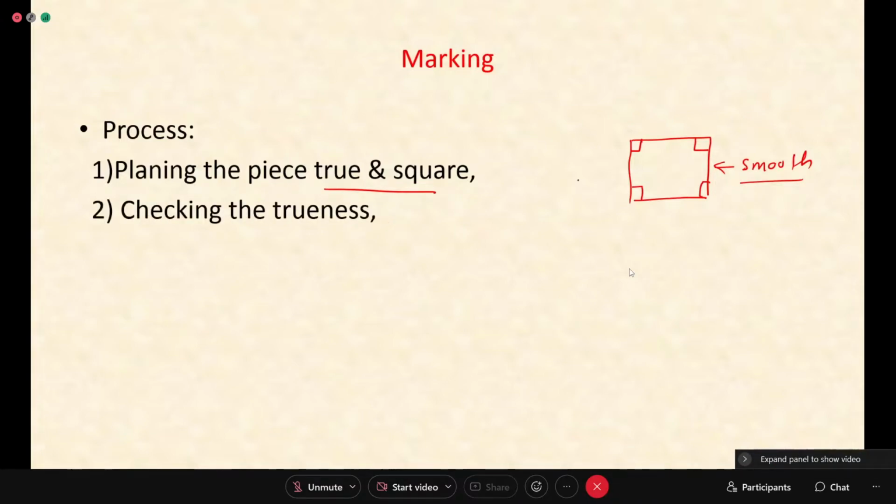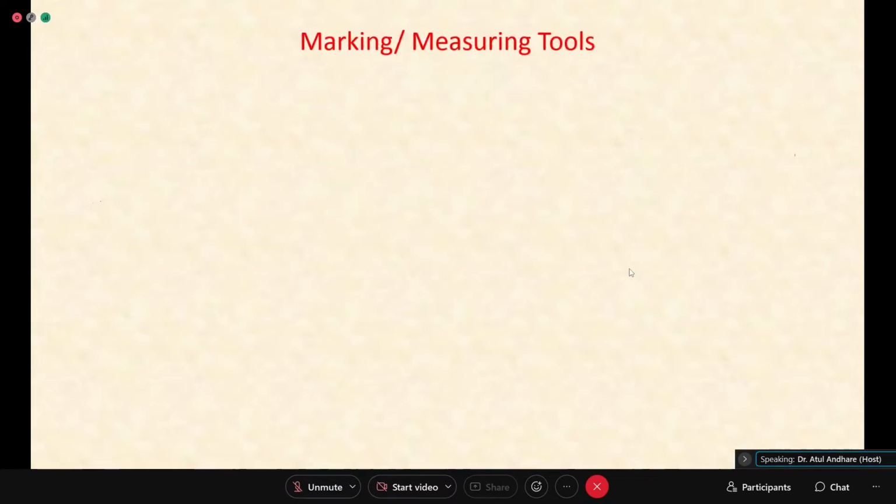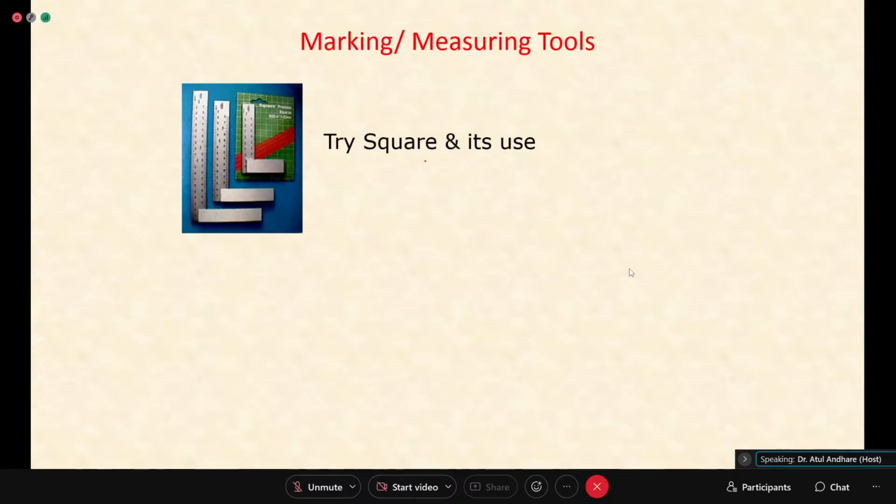Then, checking the trueness, you check the angles, whether they are really perpendicular or not. Then you mark the dimensions on the job using, as we have seen in fitting, a scriber or punch to mark the dimensions. Here also we use those tools. So you can use a try-square, which has a metallic body and is more useful for fitting rather than carpentry.